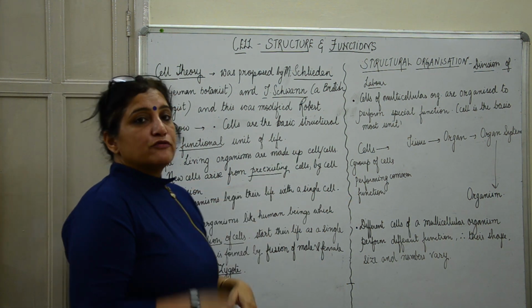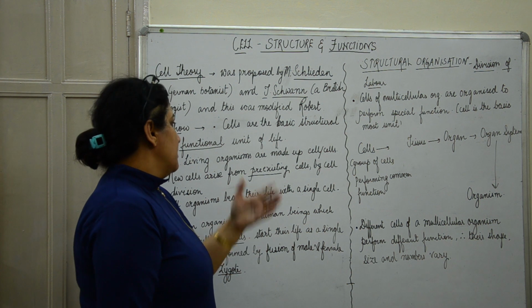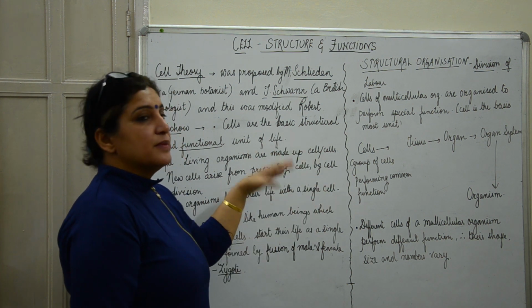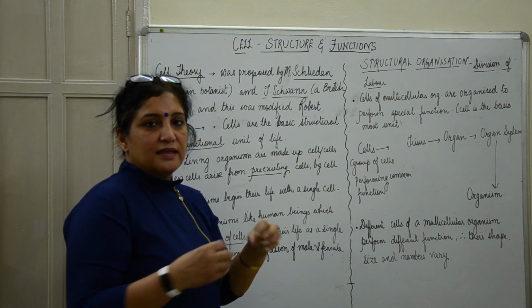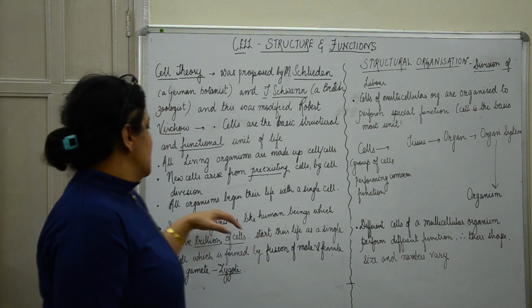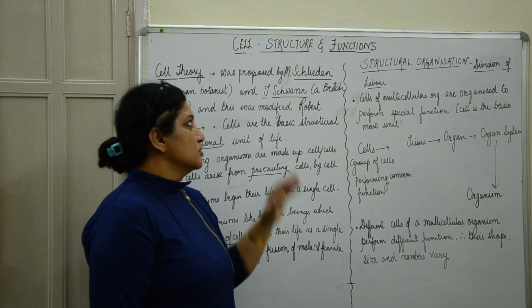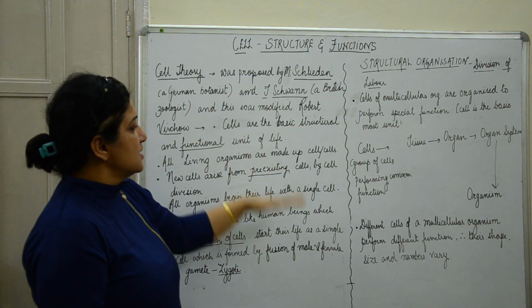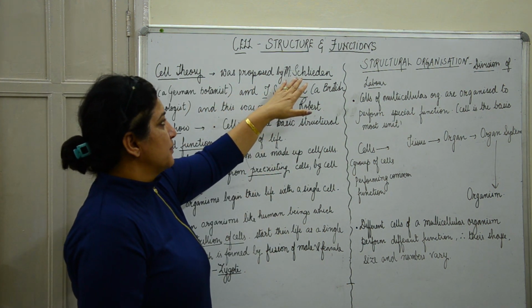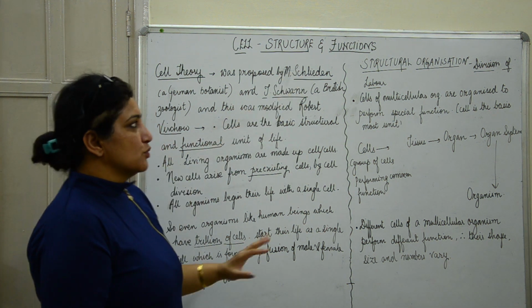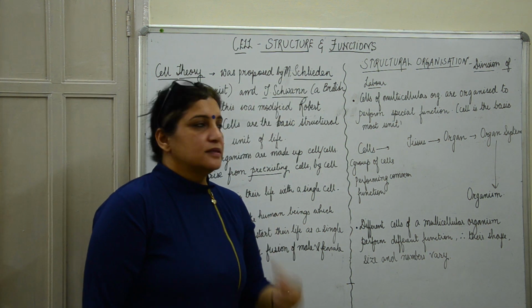New cells arise from pre-existing cells by cell division. So the cells multiply by dividing themselves. And all organisms begin their life with a single cell. So this is the modern cell theory, and it is proposed by Schleiden, Schwann and Virchow. It is called Schleiden, Schwann and Virchow's cell theory.